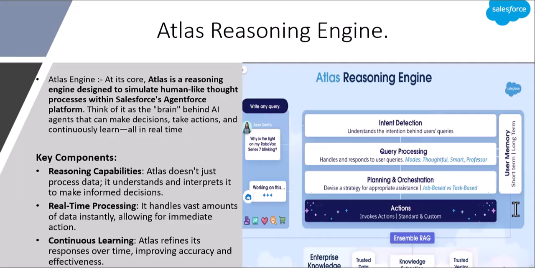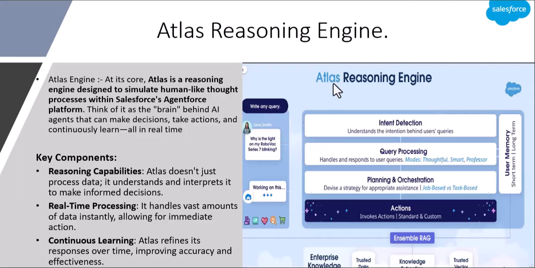After that, it can continuously learn. The Atlas refines its response over time, improving accuracy and effectiveness, so it can learn from the conversation through the various responses it has given or the feedback the user has given, to give a better response the next time.